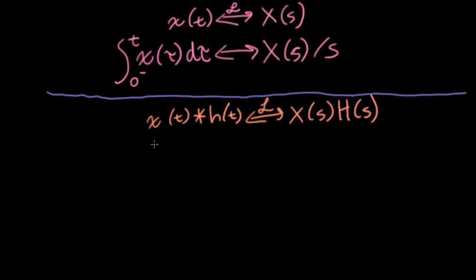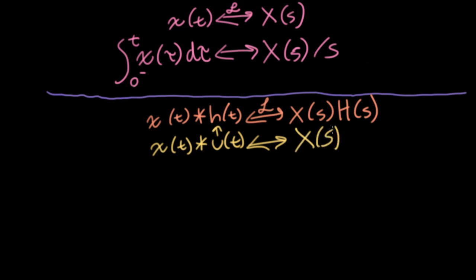If I were to take our x of t and convolve it with u of t, so here I'm plugging in u of t for h in this property, I would have X of s times 1 over s in the Laplace domain, because 1 over s is the Laplace transform of our unit step function.